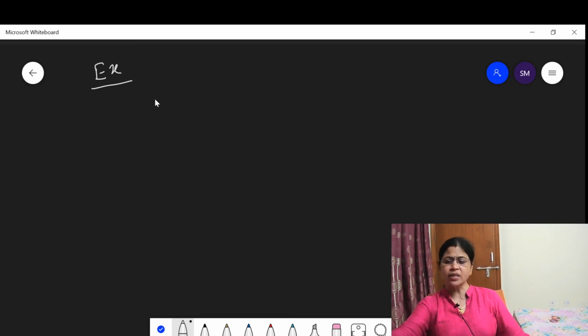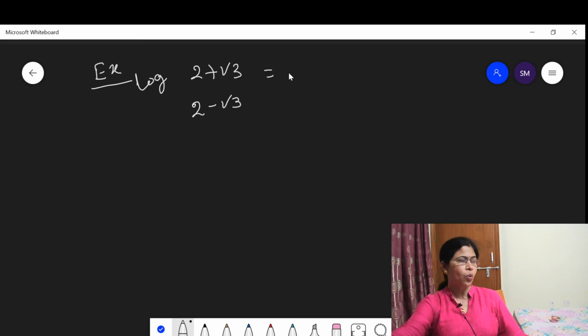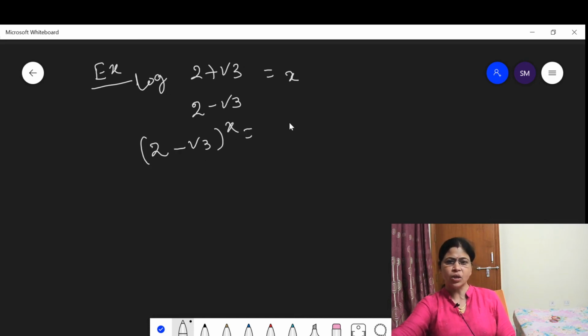Here another question says logarithm of base 2 minus root 3 of 2 plus root 3 is equal to x. You have to find the value of x. This is 2 minus root 3 to the power x is equal to 2 plus root 3.